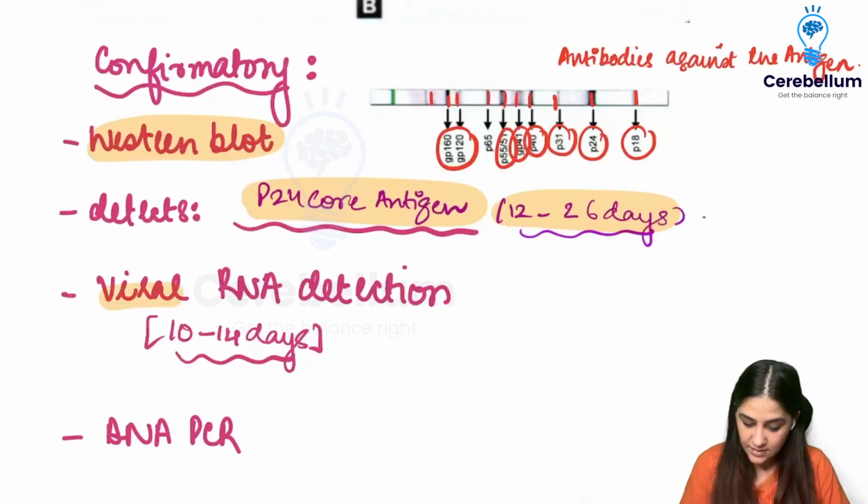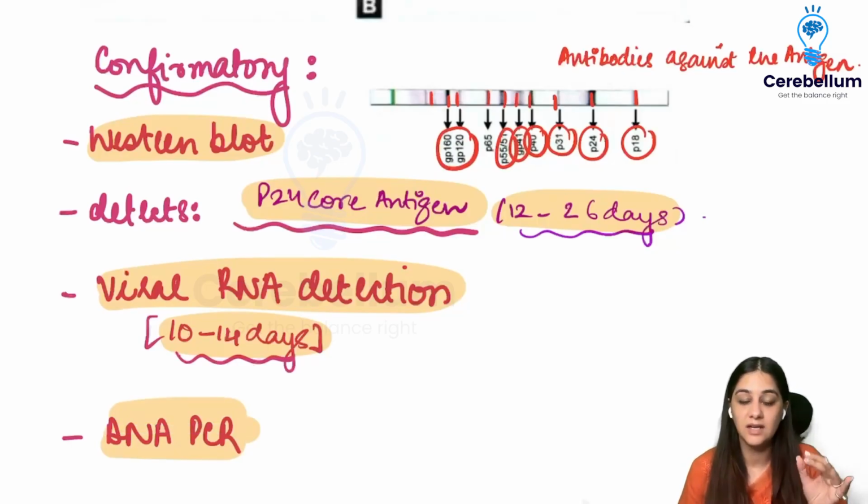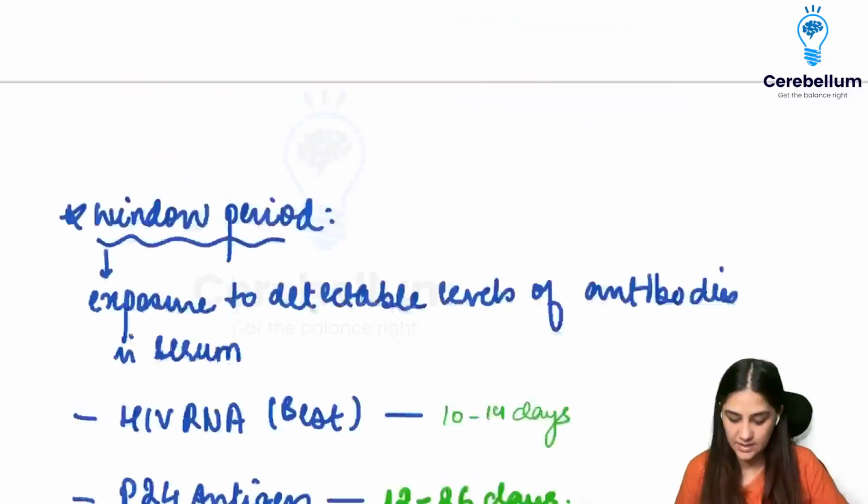Then we have others like viral RNA detection, which can happen around 10 to 14 days. You can just directly check the RNA, and then we can also do the DNA PCR, which will tell us when the RNA has been incorporated into our DNA. That will be the DNA PCR.